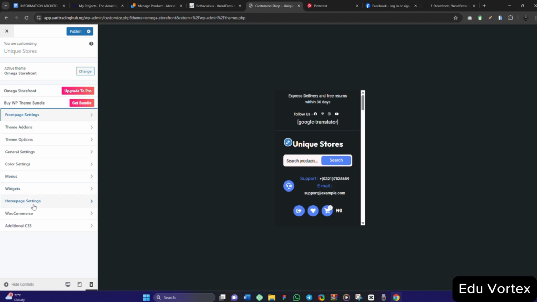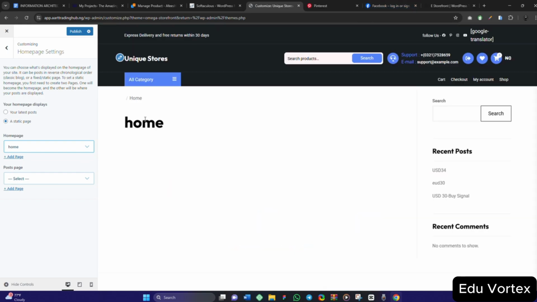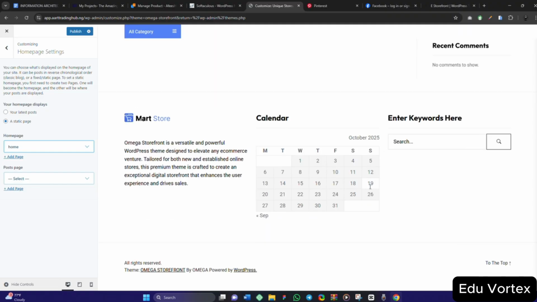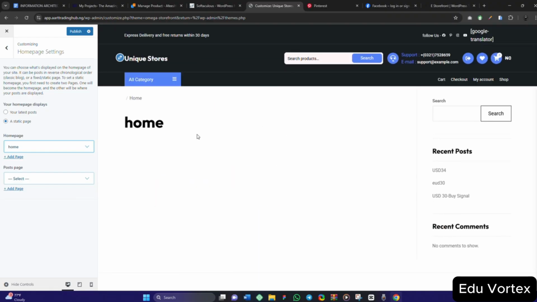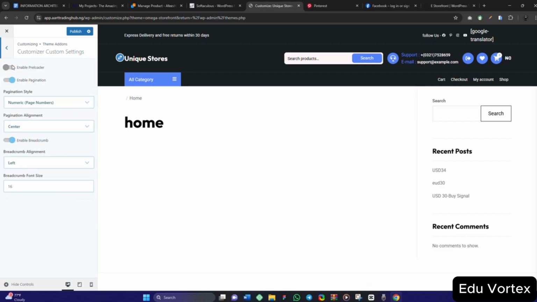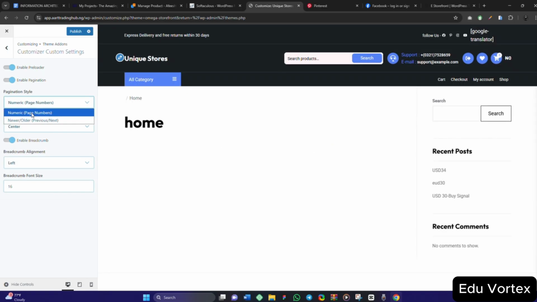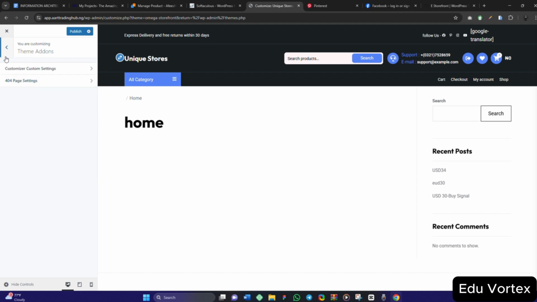Let me check. Let me quickly come here. Home page settings. Static page. Okay. Add page. Let's do home. I think this particular theme will be really good for it, although I have not been able to really see. Enable preloader. Okay, that's nice. Numeric page number, pagination. No.